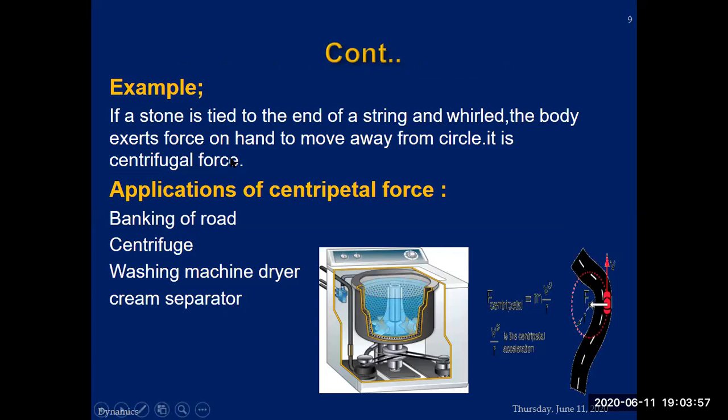Now, here is the example of centrifugal force. A stone is tied to one end of a string and whirled. The body exerts force on the hand to move away from the circle. It is called centrifugal force. And when it comes into action, whenever you see that the string breaks, it moves straight. Due to which force is it moving away from the circular path? That is basically the centrifugal force.